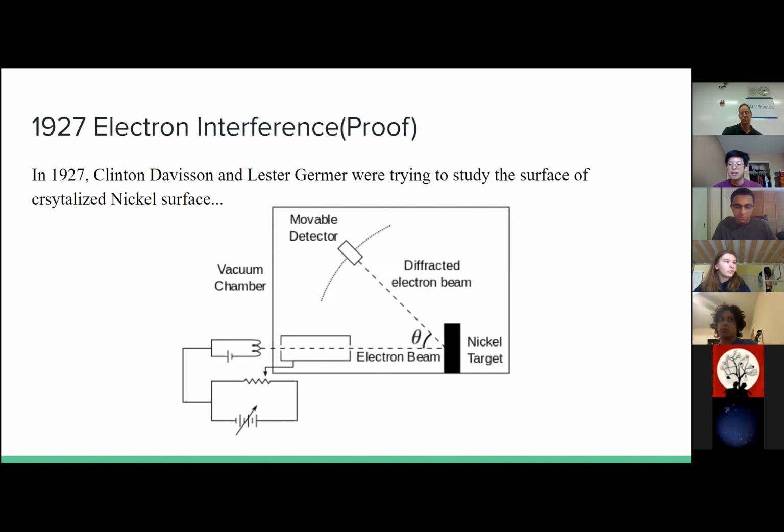So then they went to a conference and learned about the very recent development in quantum physics. They learned about de Broglie, and then they thought, could it be interference? Then they realized that the polycrystalline surface that formed, and somebody had proved before that these atomic structures would actually act as a diffraction medium.